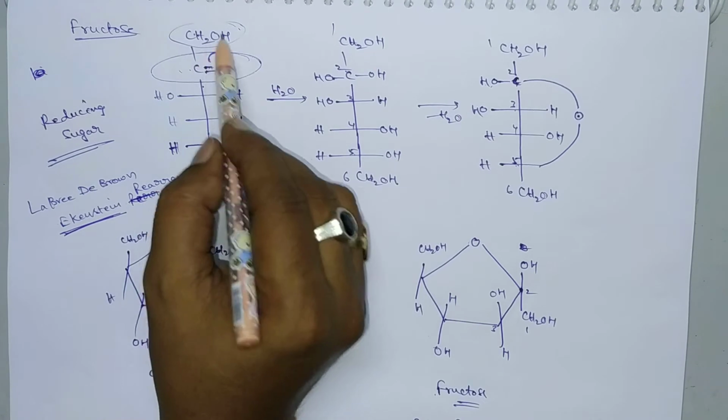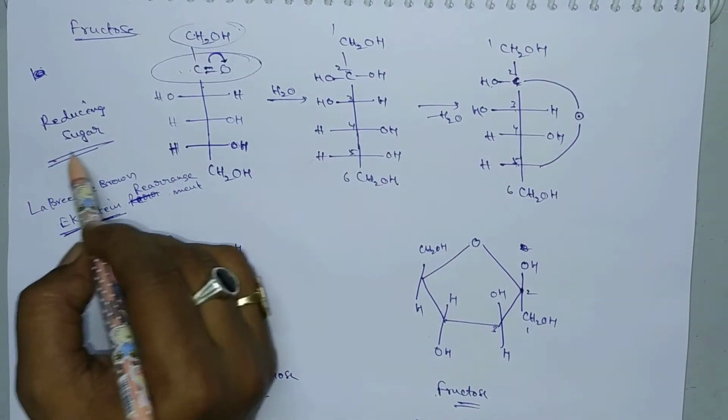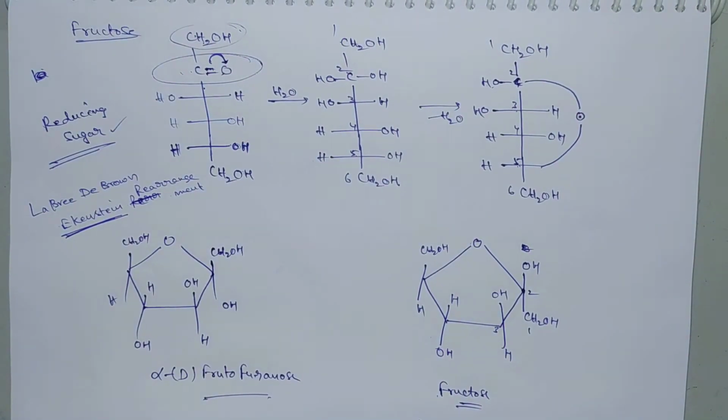So an aldehyde group is produced here, and that's why it is also a reducing sugar.